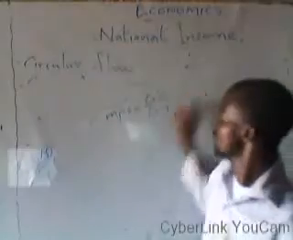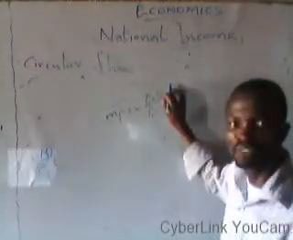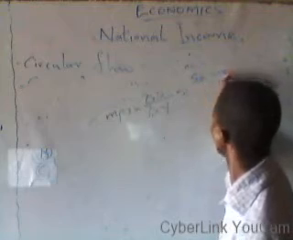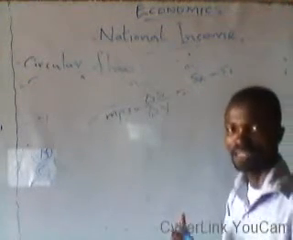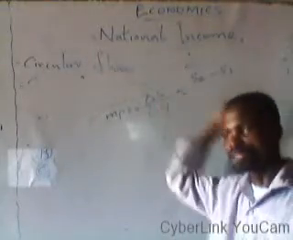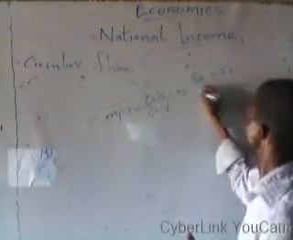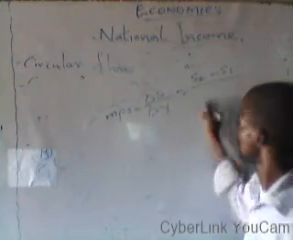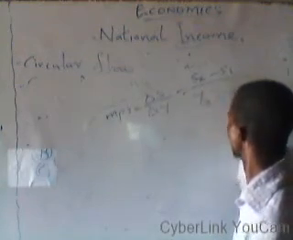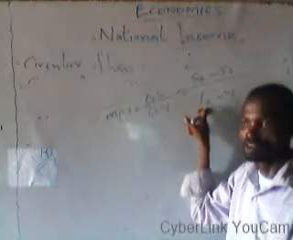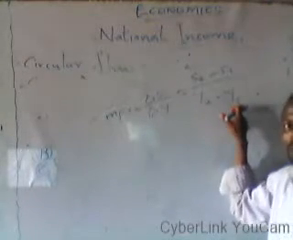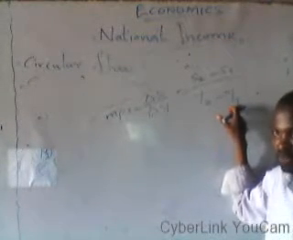Analyzing this further, to get the change in savings, that is S2 minus S1, the present level of savings minus the old level of savings, divided by the change in income. That is also Y2 minus Y1, where Y2 stands for the new level of income, and Y1 is our old level of income.